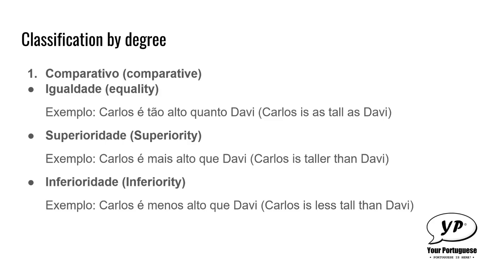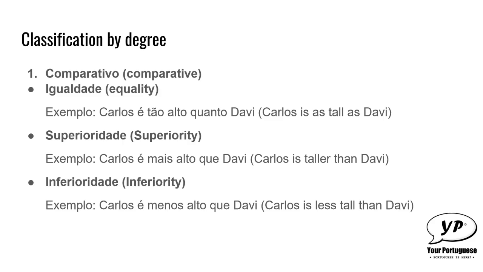When we use superiority in Portuguese, we want to express that someone has, let's say, a better quality than the other person. For example, Carlos é mais alto que Davi, which in English is Carlos is taller than Davi. Usually, we just put the word mais before the adjective. Mais means more, so Carlos é mais alto que Davi.